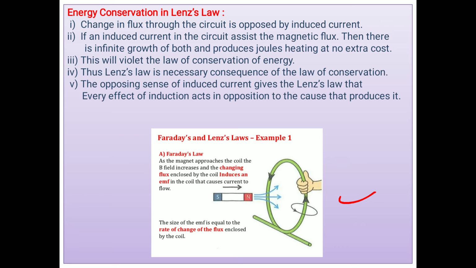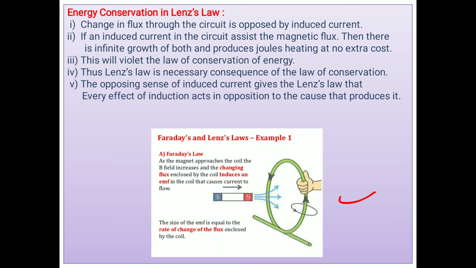It tries to retain as it is. It does not want to increase the EMF or current induced in it. So it opposes the motion of the magnet, or it opposes the change in flux which produces it. Thereafter, the change in flux through the coil is opposed by the induced current.